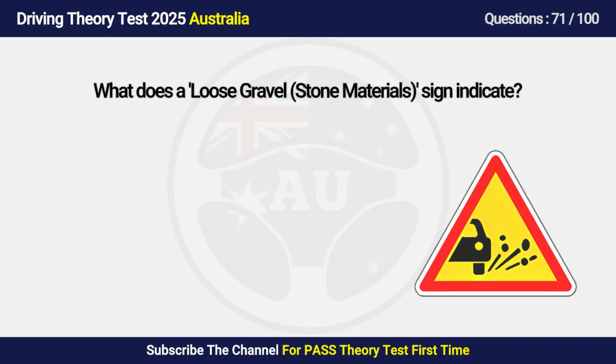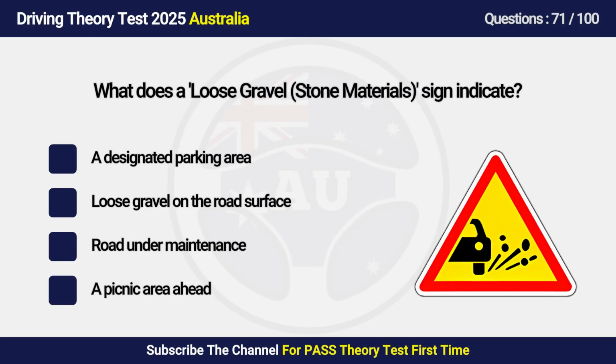Question 71. What does a loose gravel stone sign indicate? A. A parking area. B. Loose gravel on the road surface. C. Road under maintenance. D. A picnic area ahead.